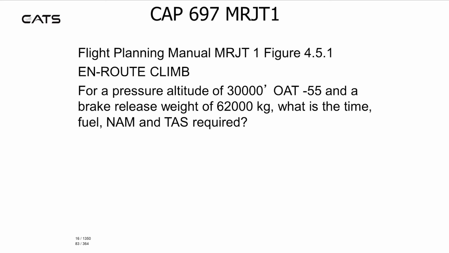For a pressure altitude of 30,000 feet, outside air temperature minus 55 and a brake release weight of 62,000 kilograms, what's the time, fuel, nautical air miles and TAS required? Again, you might need to calculate for ISA and use the correct table, but after that you should find 16, 1,350, 83 and 364.